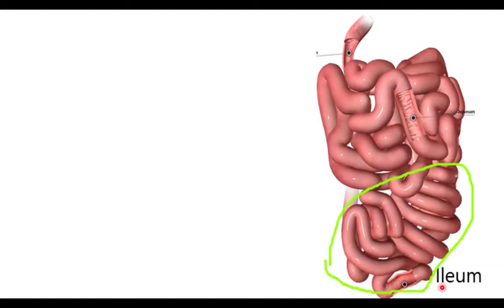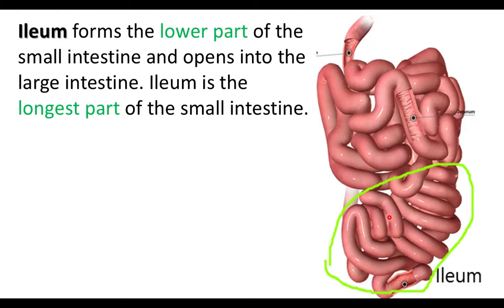After the jejunum, the last part of the small intestine is the ileum. It is a coiled part. This is the lower part of the small intestine, the ileum. This ileum opens into the large intestine. Ileum is the longest part of the small intestine.